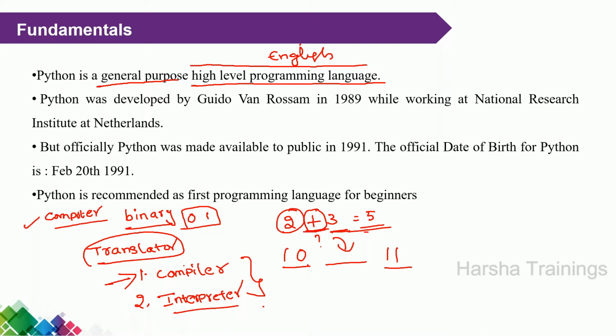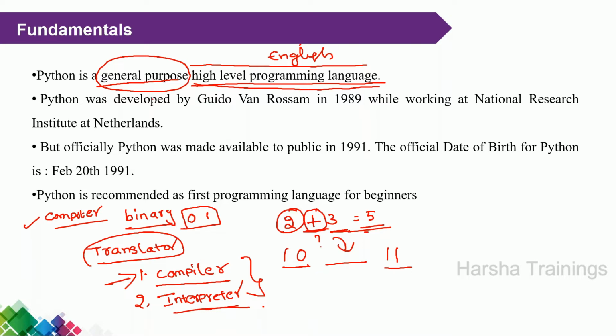And one more thing: C is a compiler language. That is, C language uses the compiler. Python is an interpreter language, so Python uses the concept of an interpreter. C uses the concept of a compiler. That is the meaning of high level programming language. Now, what is meant by general purpose? General purpose means Python can be used for any application; any regular programming task is also possible using Python programming. So that is called general purpose.